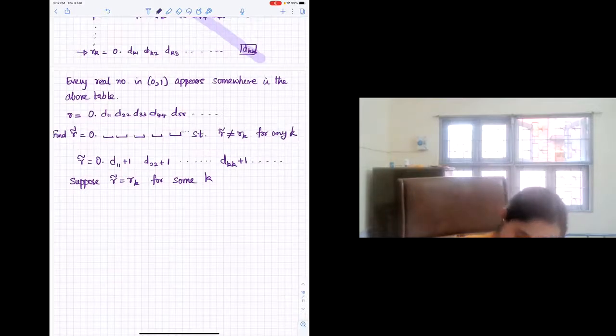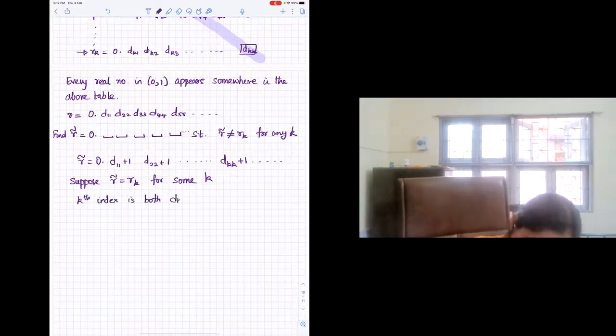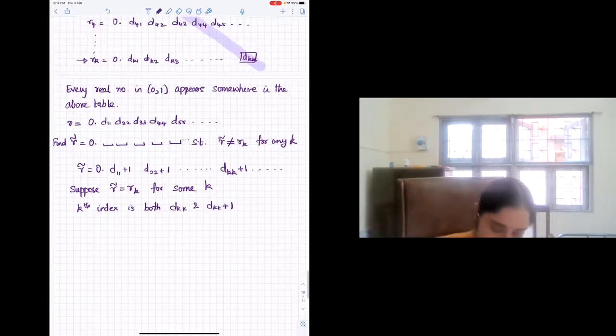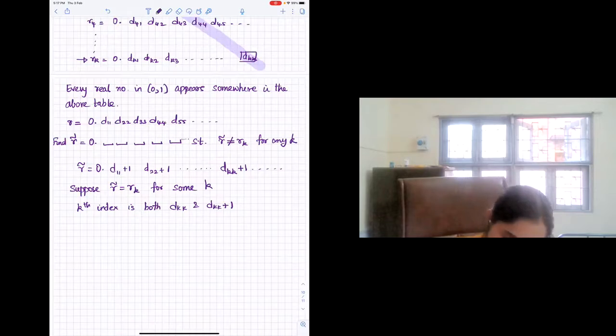Is this clear? And the kth index is both d_kk and d_kk plus 1. So this is a contradiction.